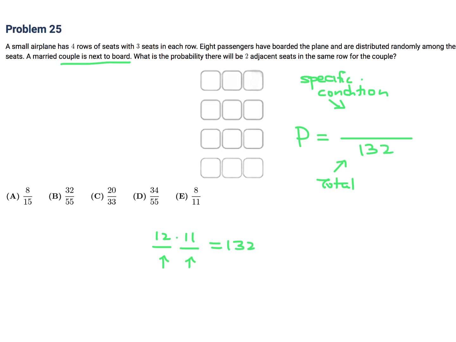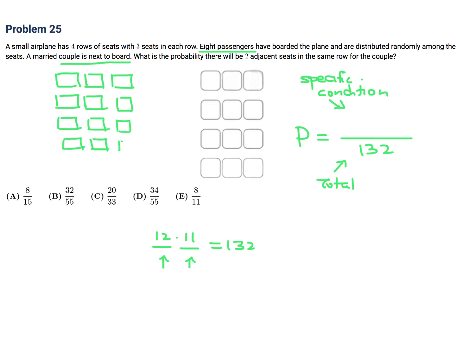But of course, our specific condition is completely different because 8 people have already boarded. So that makes things different. Okay. So our specific condition states that we have 8 people who have already boarded, and we want the couple to board so that there's 2 adjacent seats. So for example, let me just make a little diagram. I'll just give an example. We want 2 adjacent seats. So for example, we would want these two to be empty